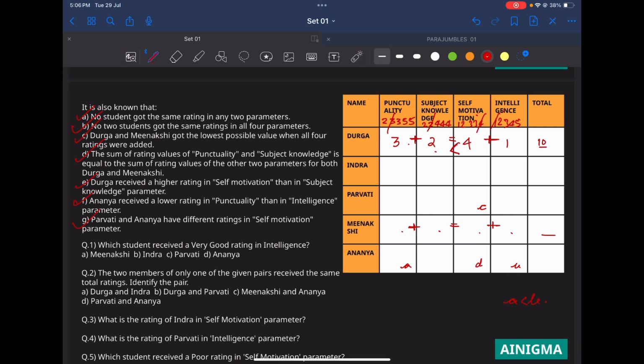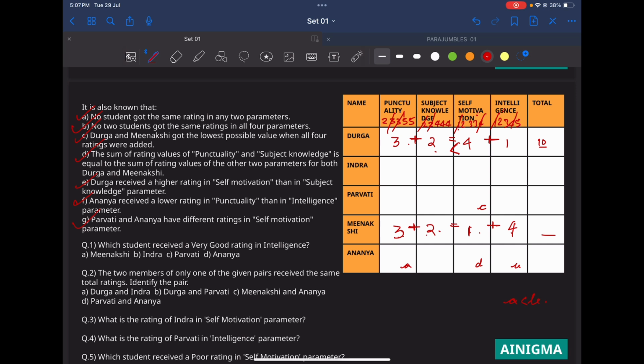Here, the lowest possible value to make: if I put 2 here and 3 here, this is also 5, because there is no restriction that these values cannot be repeated. These values can be repeated. In a column repetition is allowed, in a row repetition is not allowed. So 3 and 2 is definitely 5. So I will cut a 3 here and a 2 here, so this value is 5. So we'll make another 5 from here. If I put 1 here and 4 here, yes, 1 and 4. 1 has to be here and 4 has to be here. There is no repetition as well. So 1 has been done and 4 has been done.